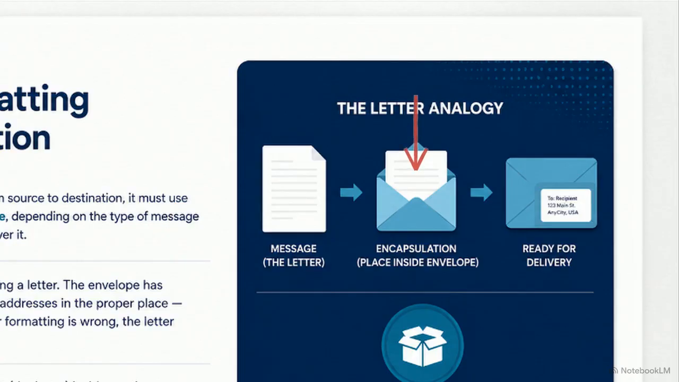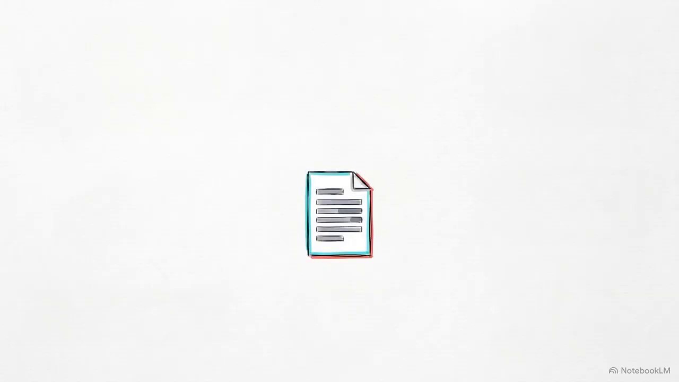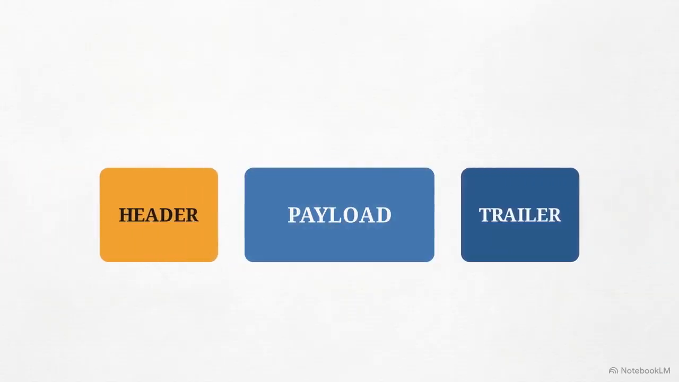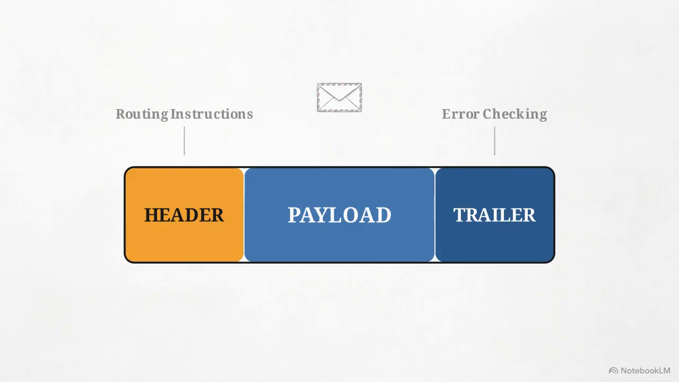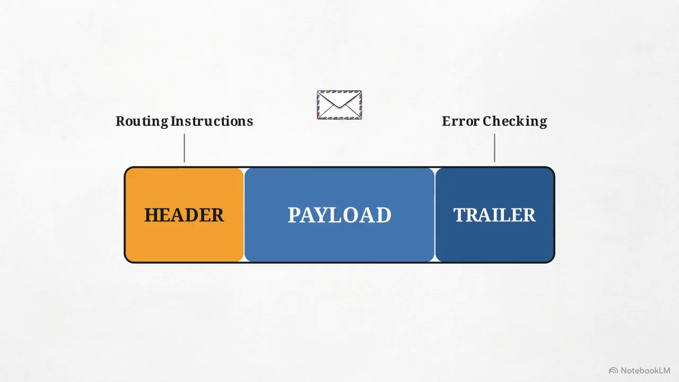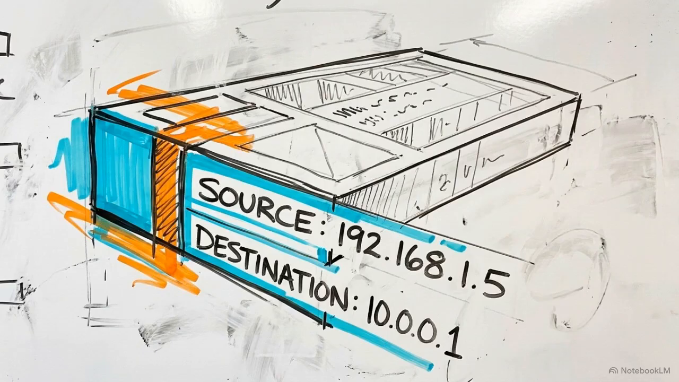prepare it for delivery. In networking, this digital envelope is created by appending protocol headers and trailers to the raw data. These additions contain vital routing instructions. Without encapsulation, a packet is just blind data. The header provides mandatory source and destination addresses the network relies on to deliver it correctly.